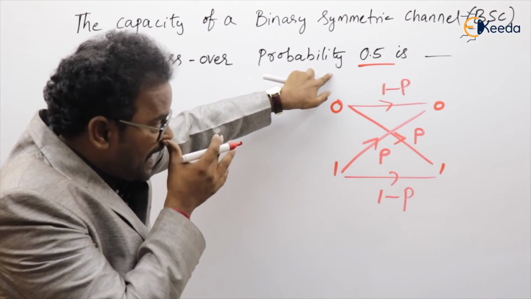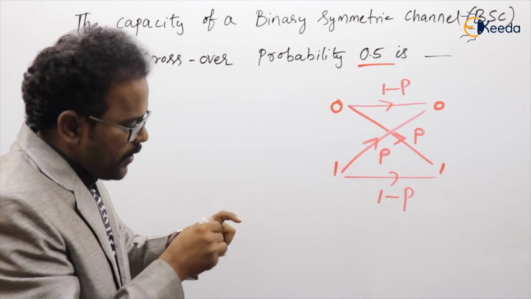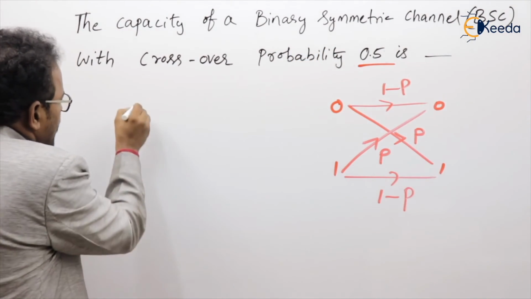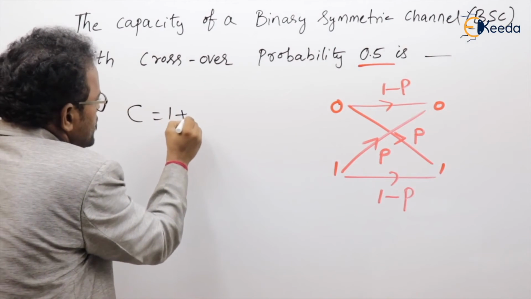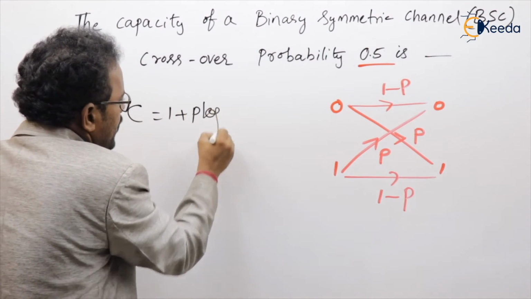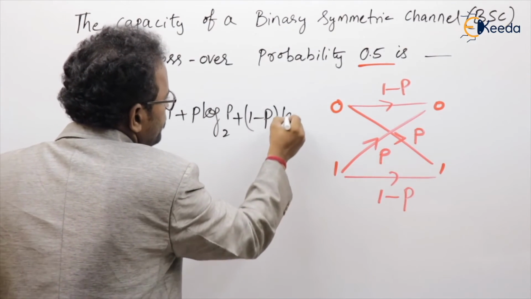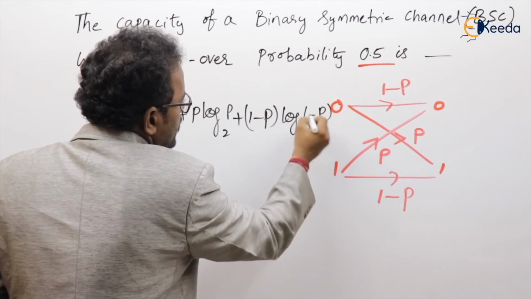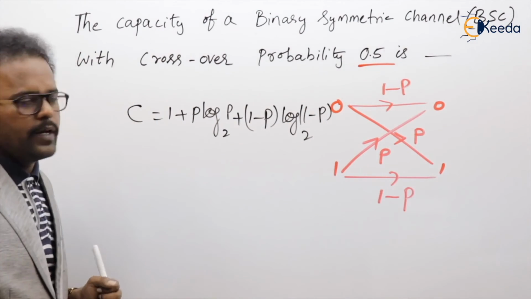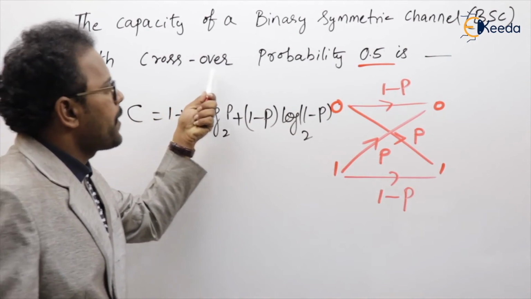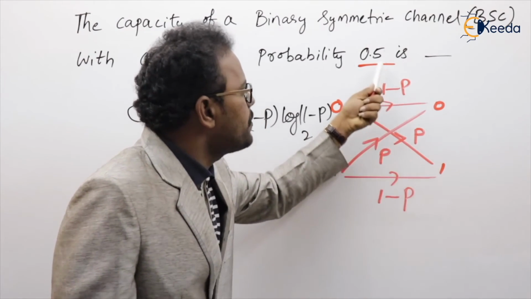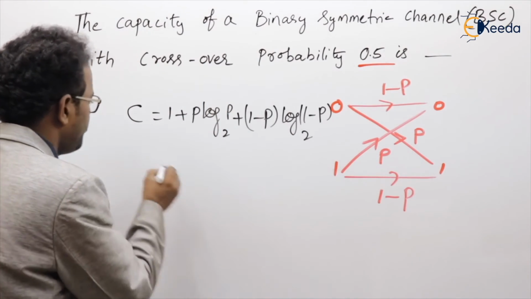What is being asked? Calculation of capacity. We have the formula for capacity of a binary symmetric channel: 1 plus P log P base 2 plus 1 minus P log 1 minus P base 2. Here the crossover probability is given as 0.5. Substitute there.